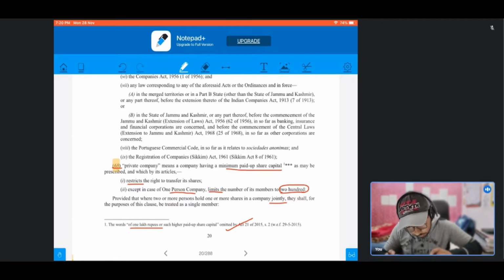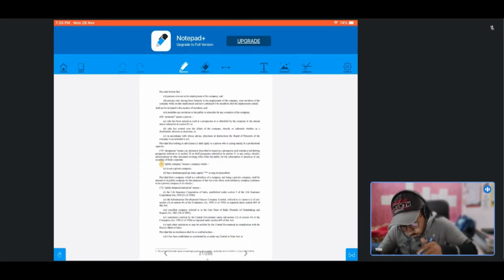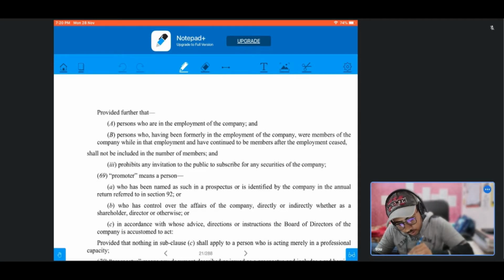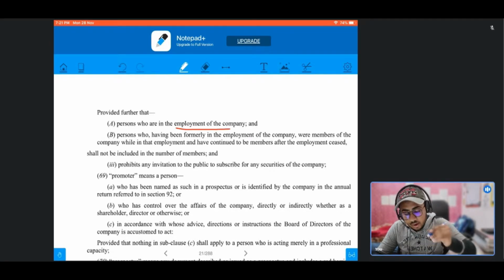Now the next provision is provided further that persons who are in the employment of the company, persons who have been formerly in the employment of the company, were members of the company while in that employment, and have continued to be members after the employment ceased, shall not be included in the number of members.